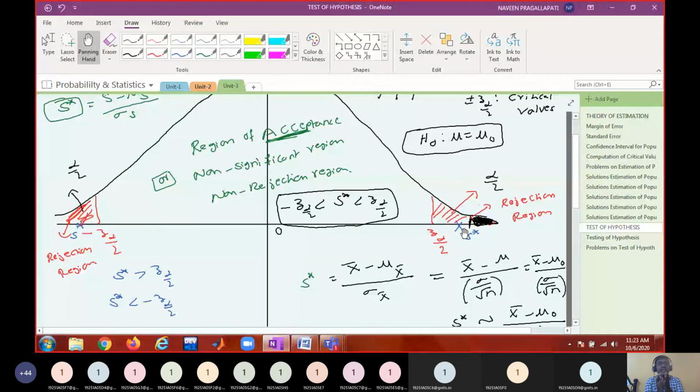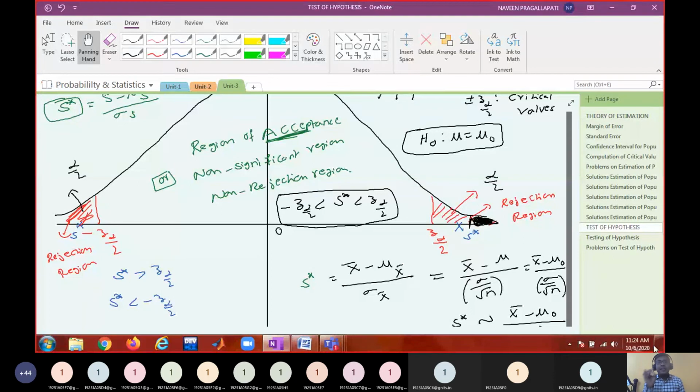For one level of significance, your test statistic may fall in the critical region. For another level of significance, your test statistic may fall in the non-rejection region or insignificant region. Accordingly, your decision will change. Is it okay? So there is no permanent decision. Your decision depends upon the level of significance that you choose. For one level of significance, your decision may be to reject H naught. For some other level, your decision may be not to reject H naught.